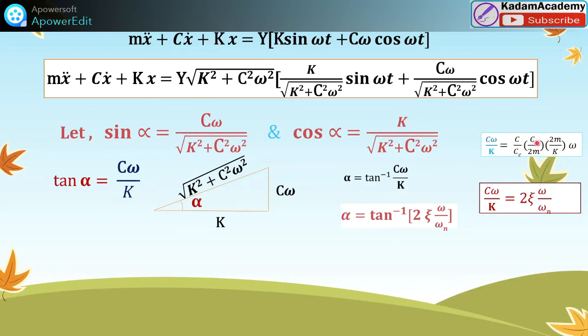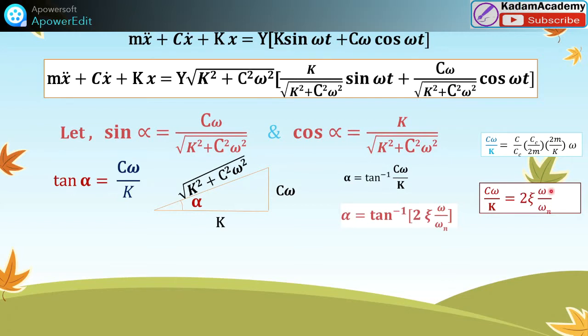Here m by k means 1 upon omega n squared, so omega by omega n remains, with the 2, and this term we can write as 2 zeta omega by omega n.